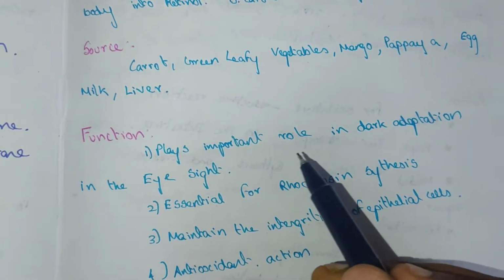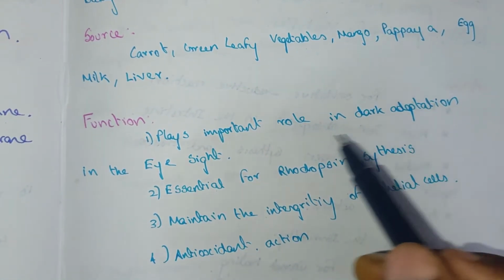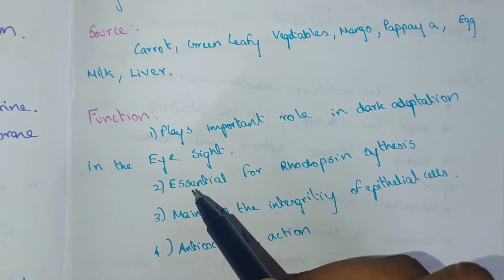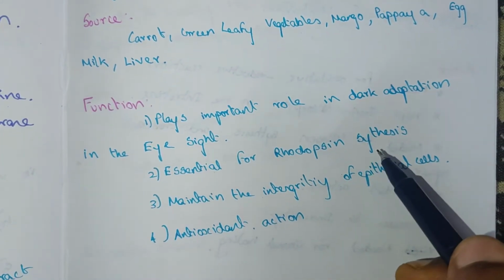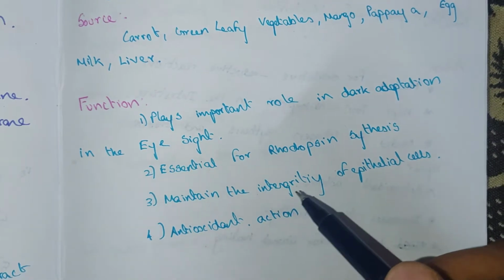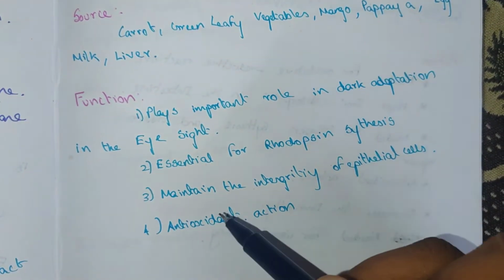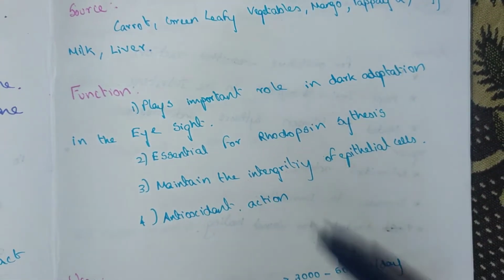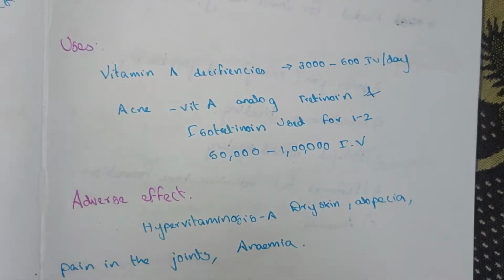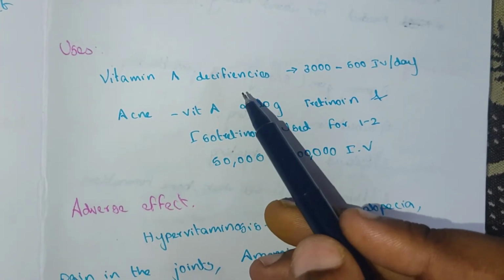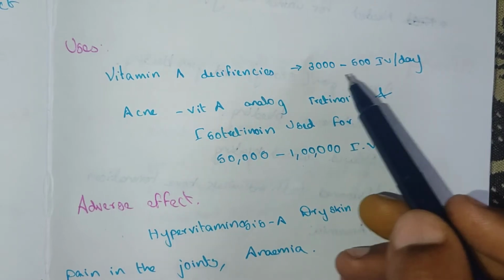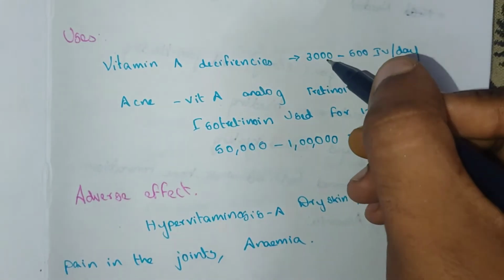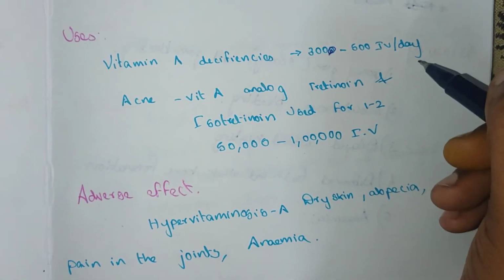Functions: plays an important role in dark adaptation and eyesight, essential for rhodopsin synthesis, maintains integrity of the epithelial cells, and it is an antioxidant. Uses: vitamin A deficiency, 300 to 500 IU per day.